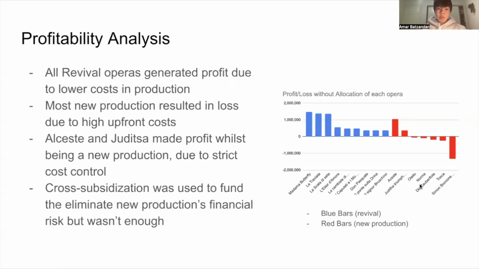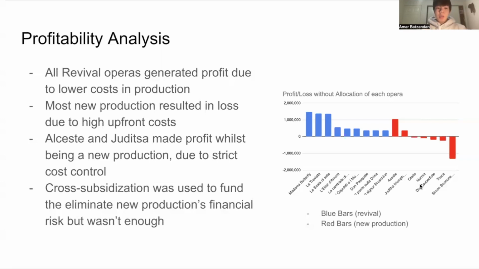Now let's take a look at the bigger picture. This graph shows the profitability of each opera, the blue bars representing the revivals and the red ones representing the new production operas. From this graph, we can conclude that revivals are the financial engine of Bel Canto. La Traviata, for example, has generated more than 1.3 million in profit.